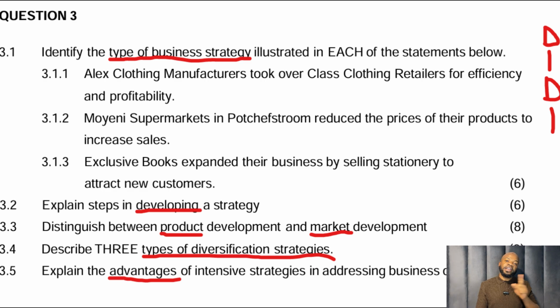Hence, we call it product development. So the product is new. The market is already existing. They cannot be both new. They cannot be both existing. So if it says product development, it means the product is the one that is new. So automatically, the market is existing.